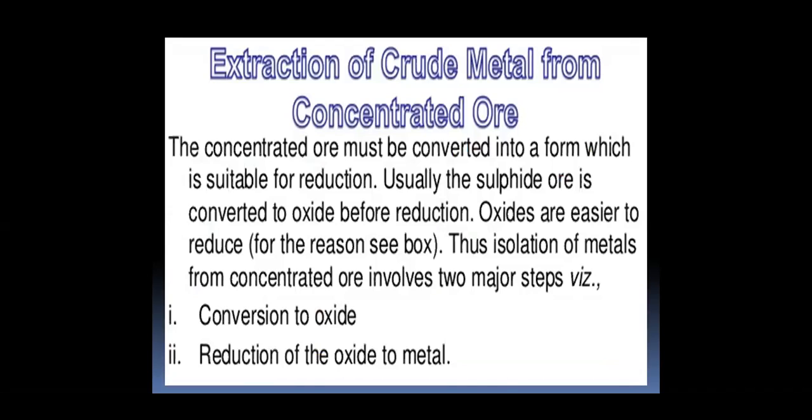Extraction of crude metal from concentrated ore. The concentrated ore must be converted into a form which is suitable for reduction. Usually, the sulfide ore is converted to oxide before reduction, because oxide ores are easier to reduce. Thus, isolation of metals from the concentrated ore involves two major steps: the first is conversion to oxide, and the second is reduction of the oxide to metal.